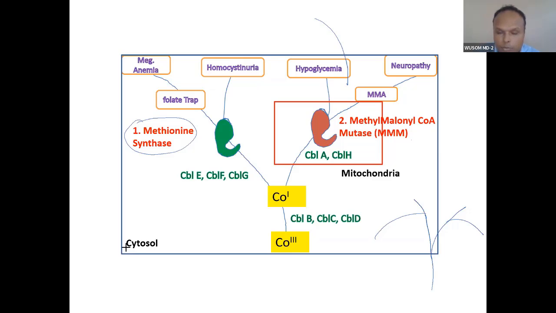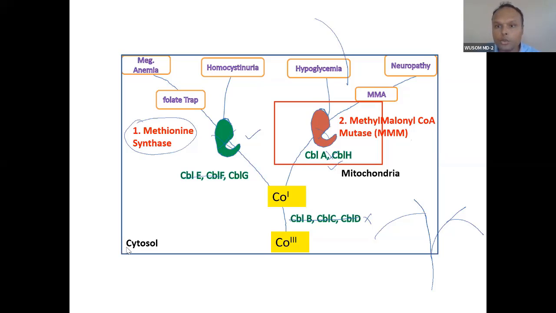If any of these proteins has a mutation, there will be a vitamin B12 deficiency-like presentation. So if there is a mutation in this protein, the cobalamin is not going to get incorporated into these 2 proteins, so there will be deficiency of this enzyme activity. If this protein is affected, this enzyme will be active and this will be inactive. And if this protein is mutated, this enzyme will be active and this will be inactive.